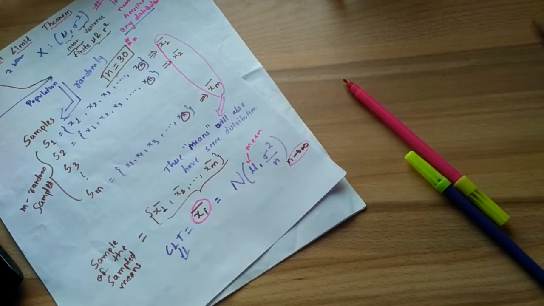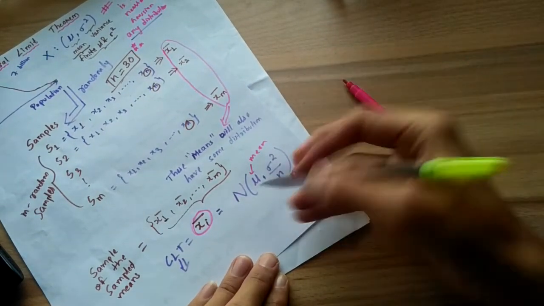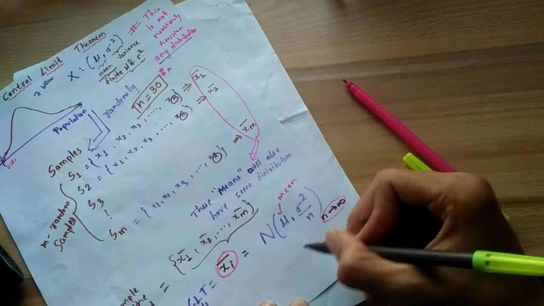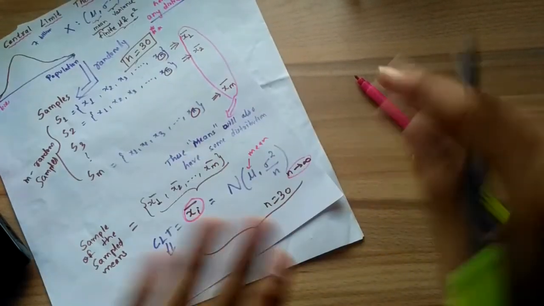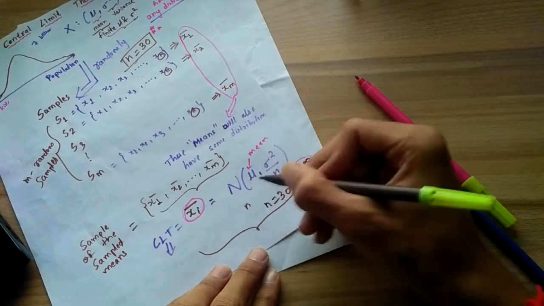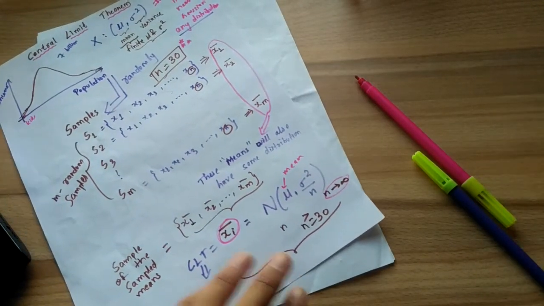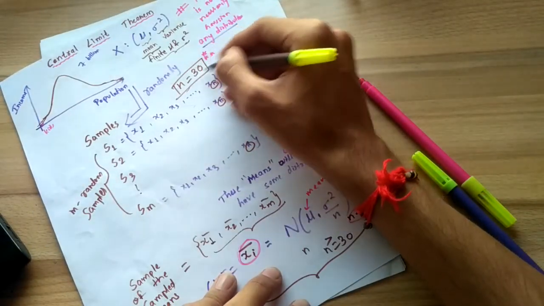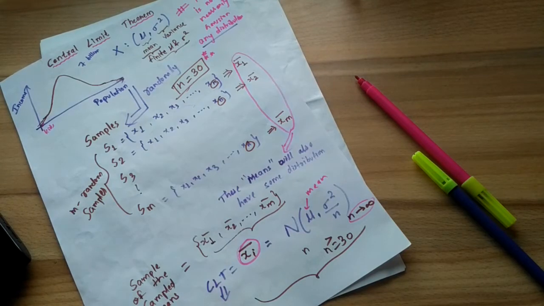But this is theoretical. As a rule of thumb, in practical cases, it is observed that if n is 30, this CLT holds true. If n is greater than or equal to 30, then CLT works well. That's why I said this 30 has significance.